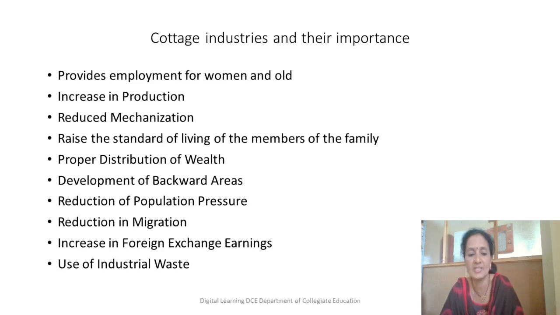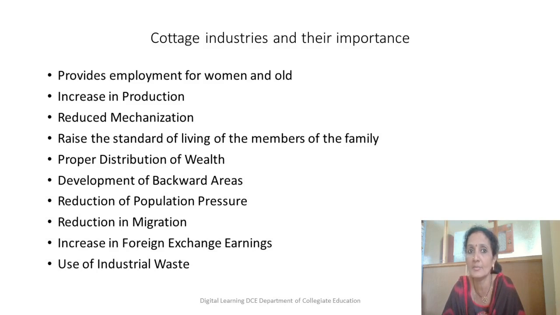Increase in foreign exchange earnings. As I told you, there is a lot of demand for handicraft products made by these cottage industries, such as embroidery, and cane industries where they manufacture chairs, divans, and cots. Why is there a lot of demand for such products? Because they are very good for health also. When you use these cane products, they do not affect your health at all.